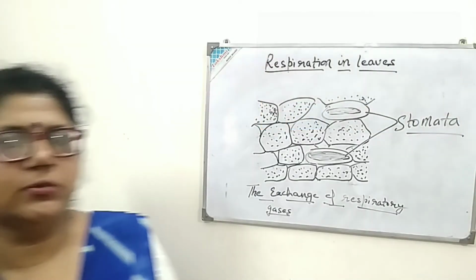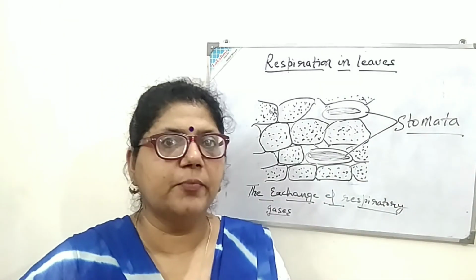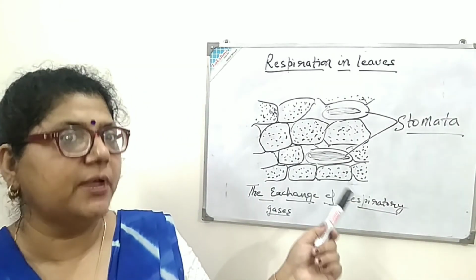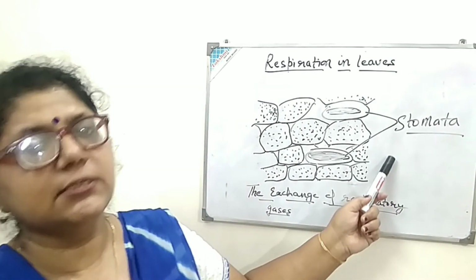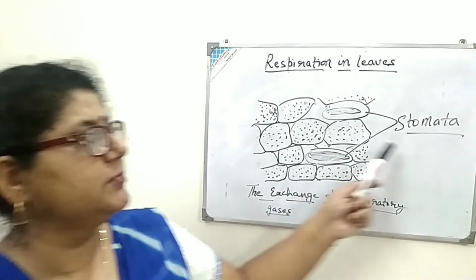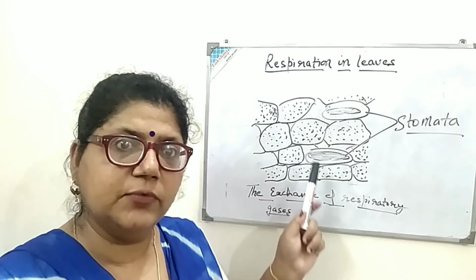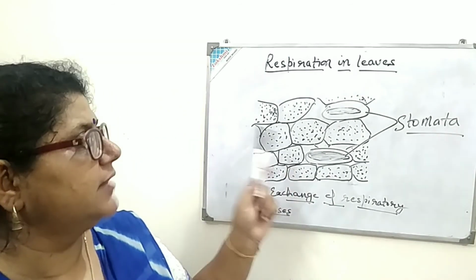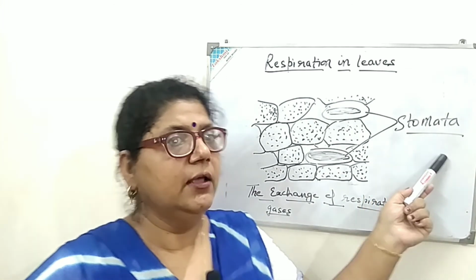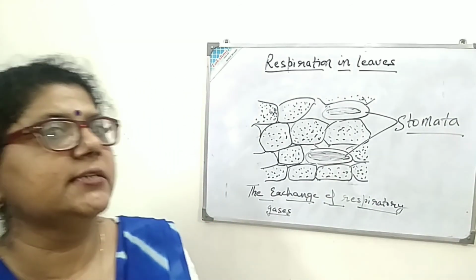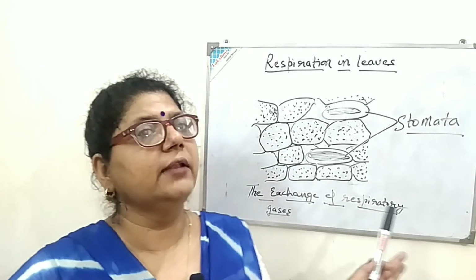Now I will explain the respiration in leaves. Respiration in leaves takes place with the help of stomata. These are the tiny pores which are present in the lower portion of the leaves, and from where the gaseous exchange takes place. The oxygen enters from these stomata and is diffused into the various cells of the leaves, and from there respiration takes place, and after respiration the carbon dioxide is also diffused out of these stomata. These stomata are opened when gaseous exchange is required. When there is no requirement of gaseous exchange, then these stomata are closed.